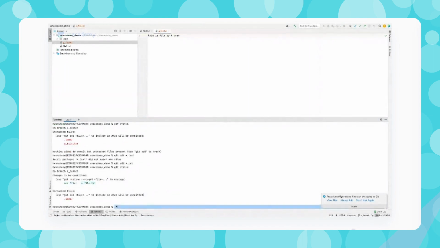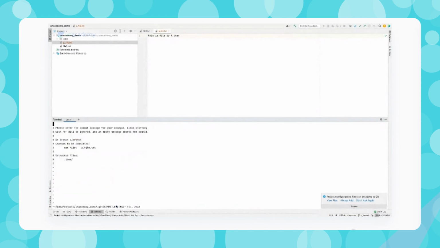Now I need to commit this file. So now I can write edit file A by user A, in branch A underscore branch. Okay, and just save this.